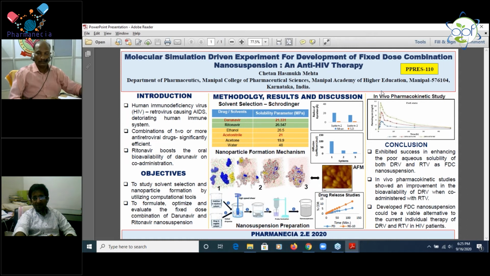And I also performed the saturation solubility study. In that also, the pure drug showed less solubility as compared to the formulation.